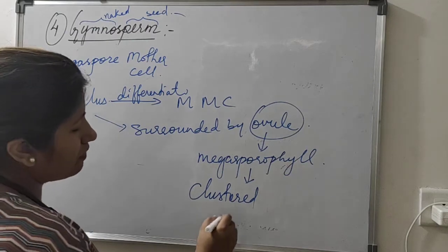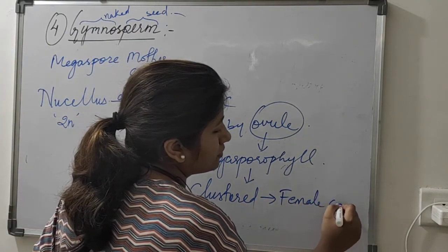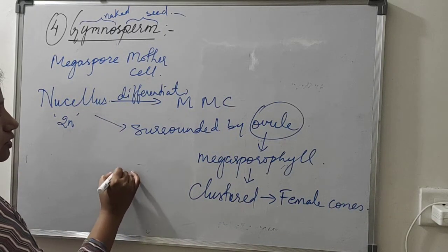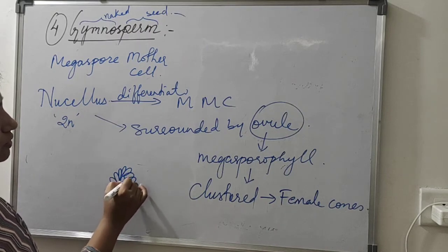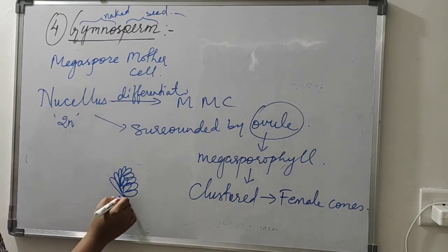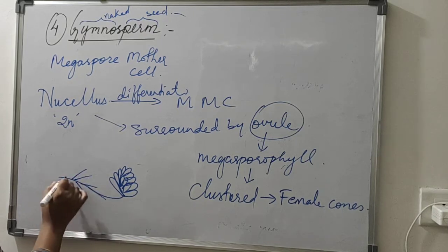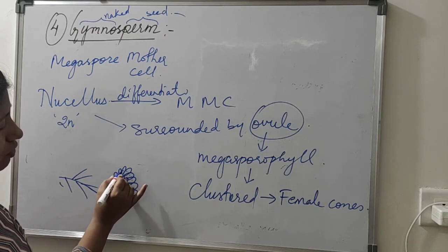to form the female cone. You must have seen cones in gymnosperm plants. So when the plant bears this cone, every chamber has an ovule.